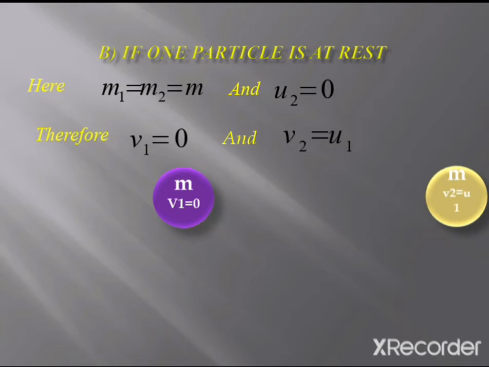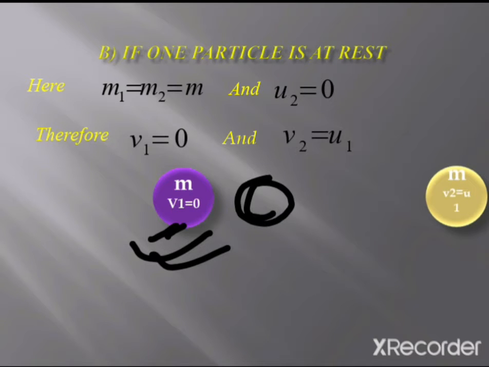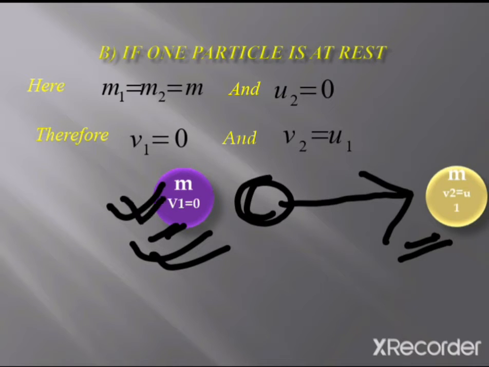This was the first particle, it stopped here after collision, therefore its final velocity v1 is equal to 0, and the second particle was at rest here before collision, so after collision it moved in this direction and has the velocity v2 is equal to u1, and u1 was the initial velocity of the first particle.